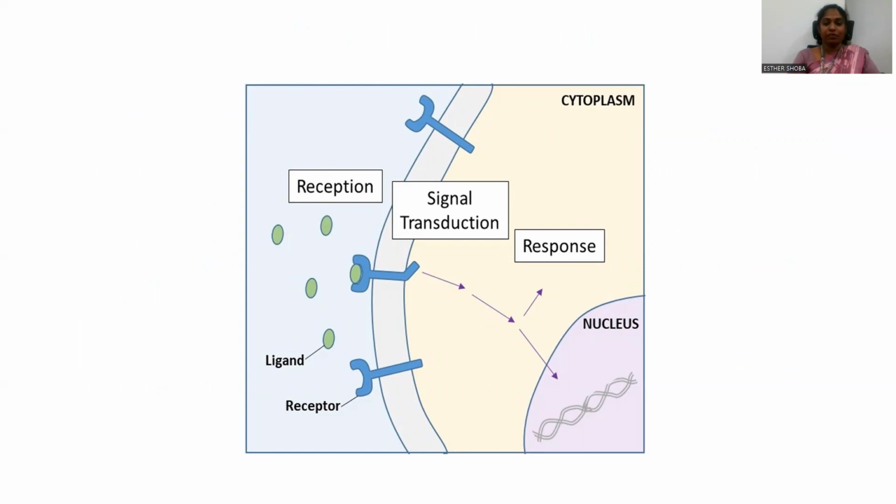For this type of receptor, if a ligand molecule is bound to the external surface of the receptor, it will try to activate other molecules present in the cell, which we usually call secondary messengers, which will be studied in the later parts of this chapter. These secondary messengers might get activated and try to bring about the cell response in either a positive way or a negative way.